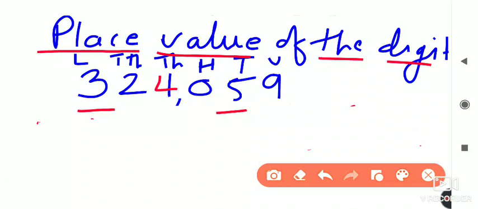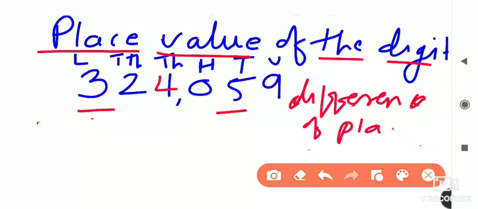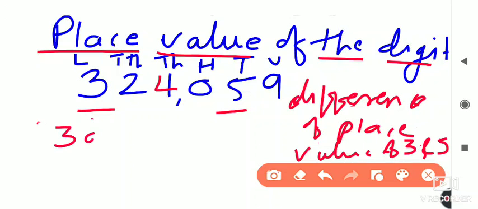The question is: what is the difference between the place values of 3 and 5 in this number? The place value of 3 is 3 lakh.